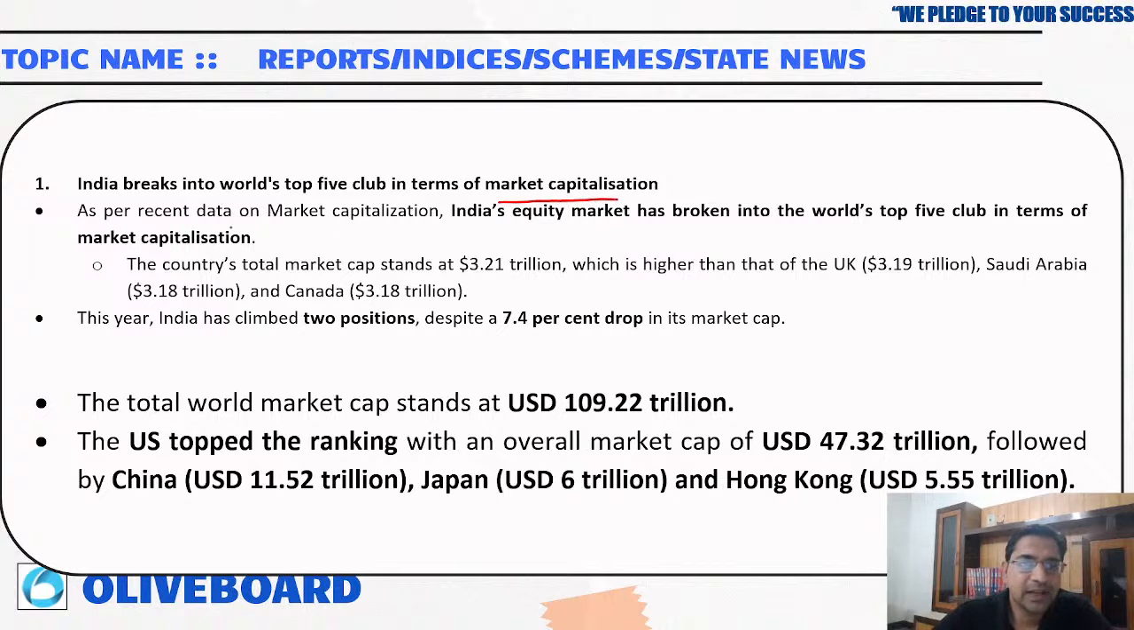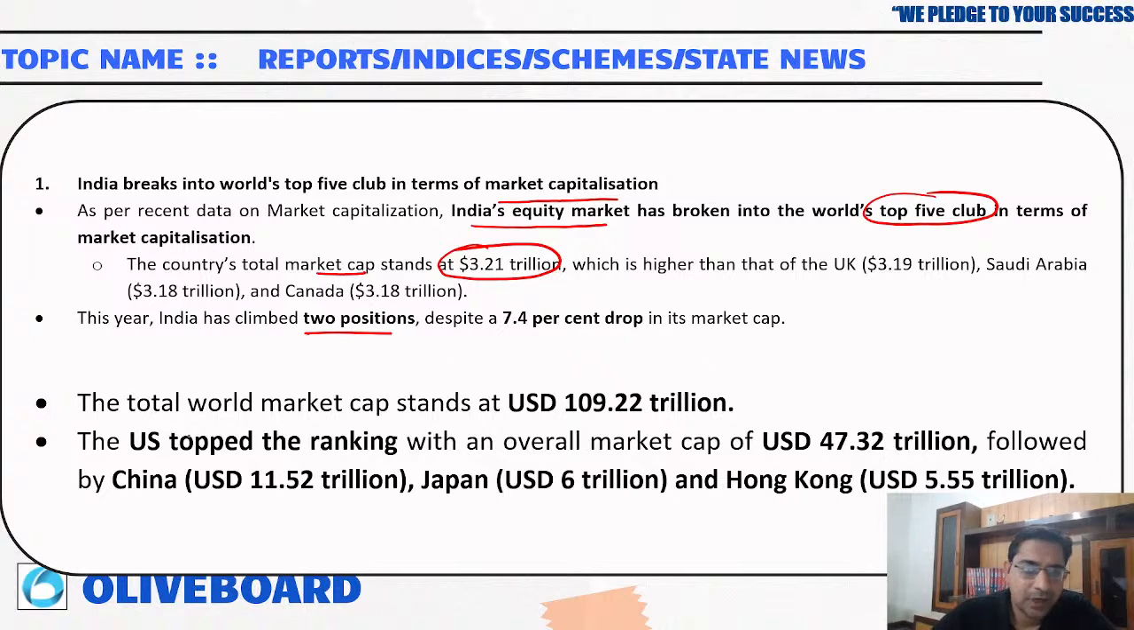So as per the recent data of market capitalization, the Indian equity market has broken into the top 5 clubs in the world. Okay, so now our country's market capital is around $3.21 trillion. Okay, and we are higher than UK, Saudi Arabia and Canada. Okay, so this year only India has climbed 2 positions up.